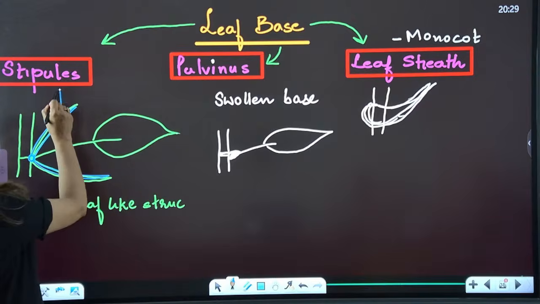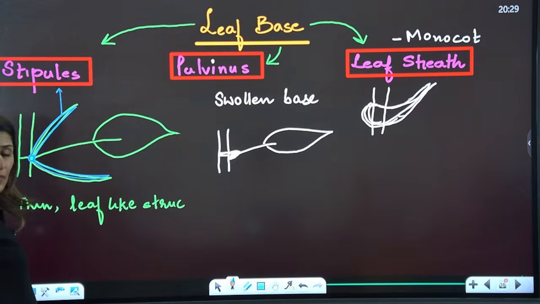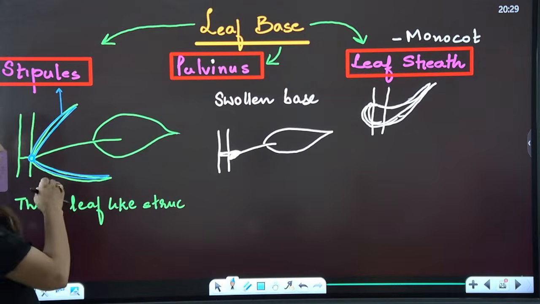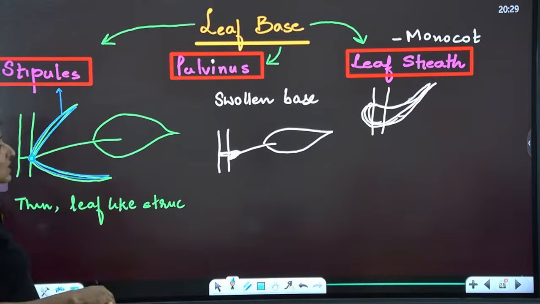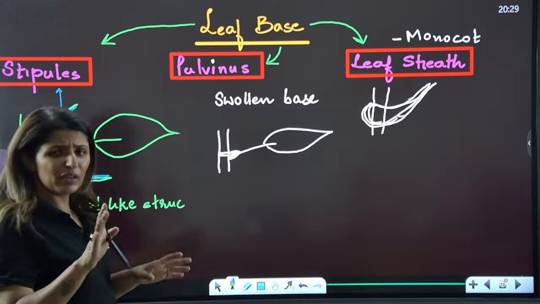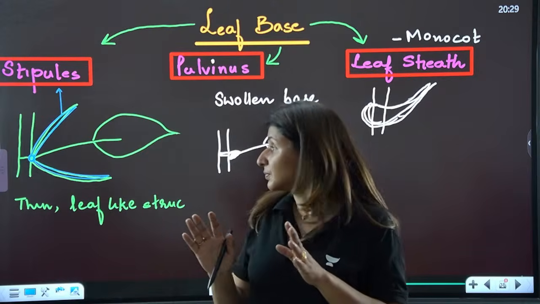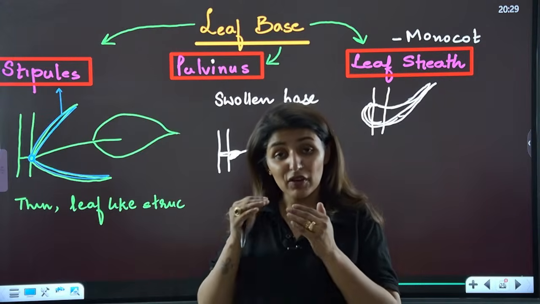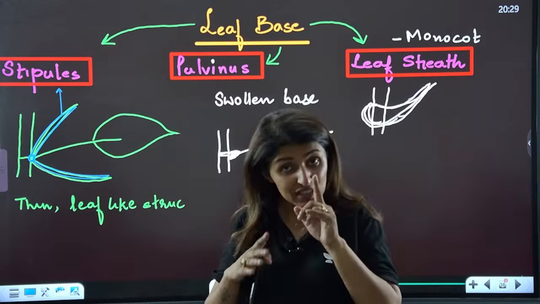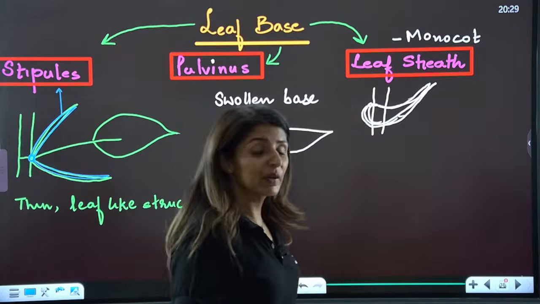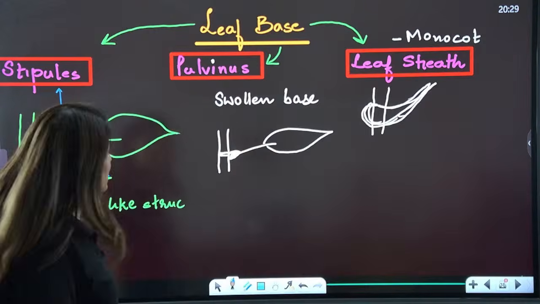These structures are known as stipules. Not present in all, of course. They can be found anywhere actually, not necessarily in a particular type. While we are studying the families, we will see this example. Let me know in the comment in which family you see stipules.